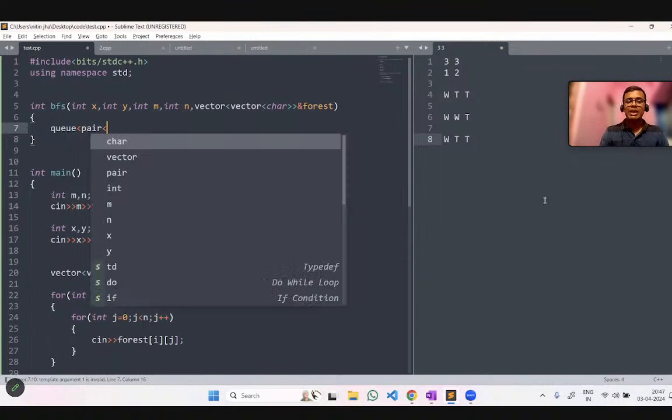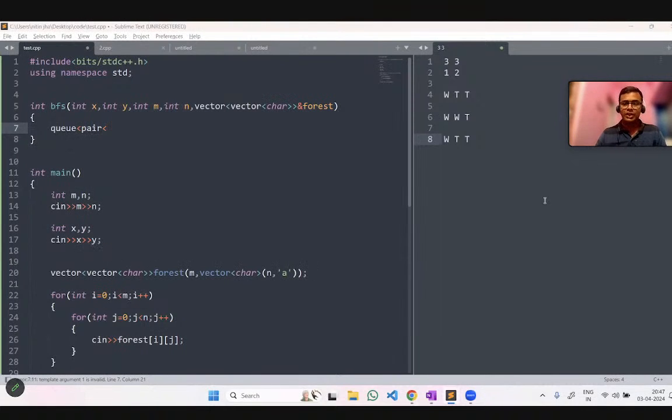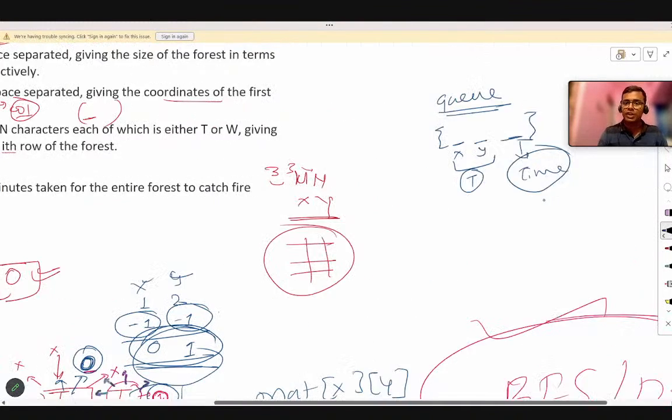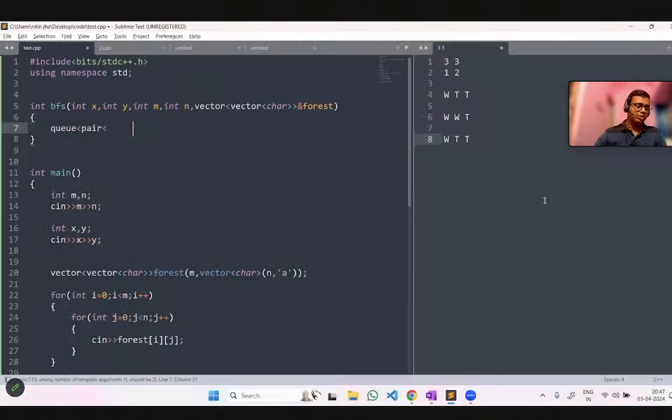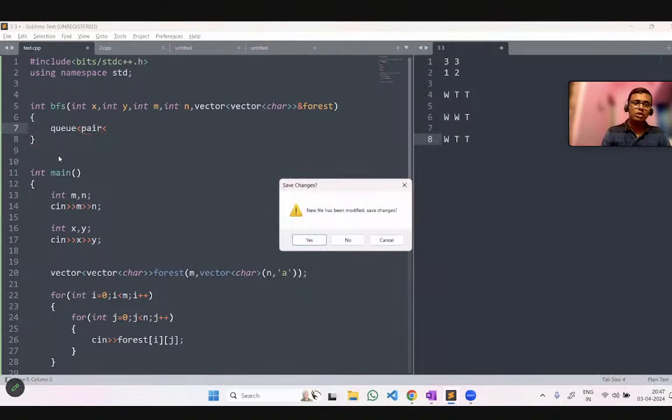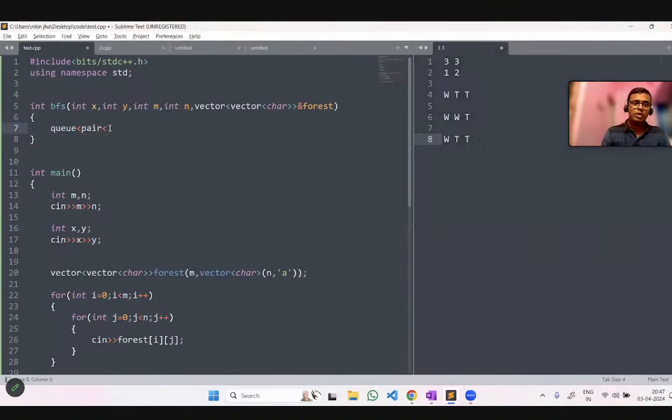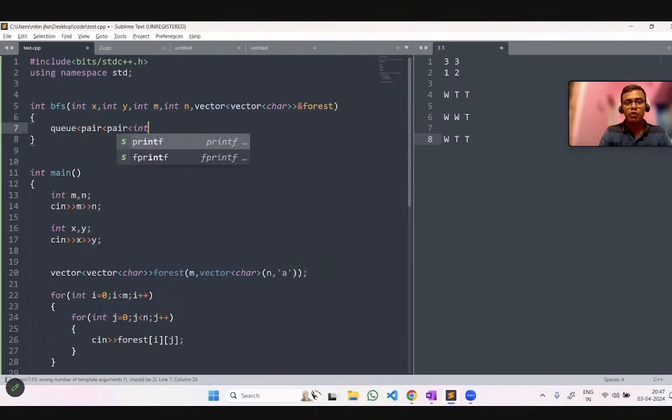If you see this structure with 3 values, this is actually a pair, and inside the pair again there is a pair. So there is a pair inside a pair. Are you getting it? The inner pair will hold integers, which are x and y.